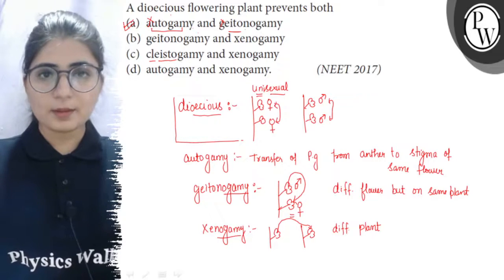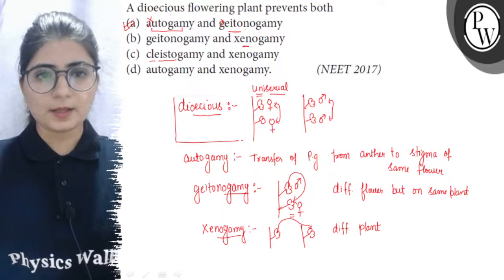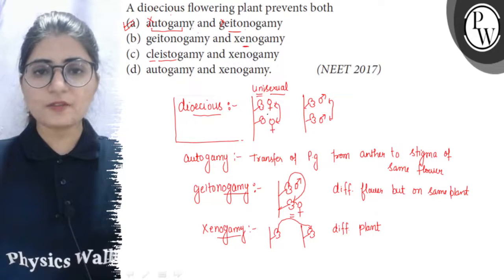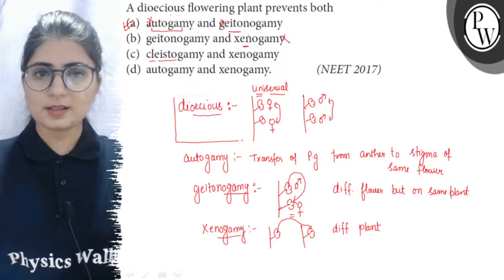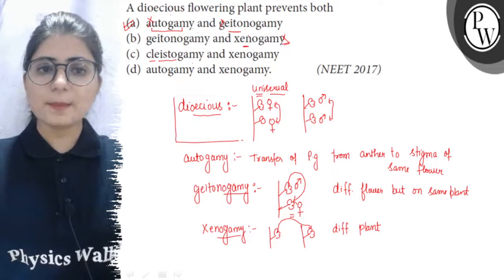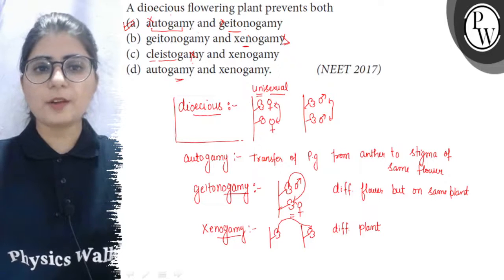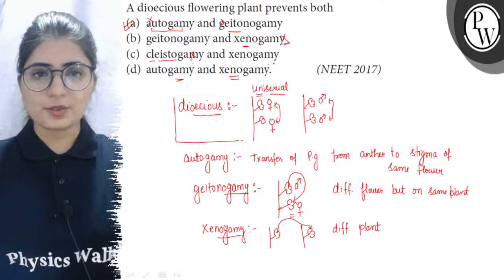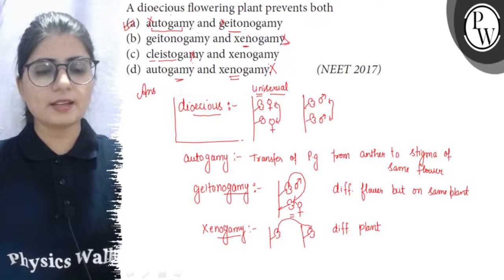But if we see some other options, geitonogamy and xenogamy. Obviously it is a fact that in dioecious flowering plants xenogamy always occurs. So this is a wrong option. Clistogamy is an entirely different term. Autogamy and xenogamy: in dioecious flowering plants, no autogamy can occur, but xenogamy occurs. So here also the statement becomes wrong. So option A is our right answer.